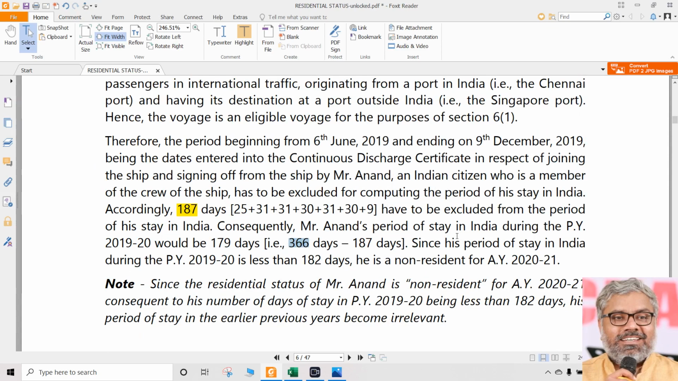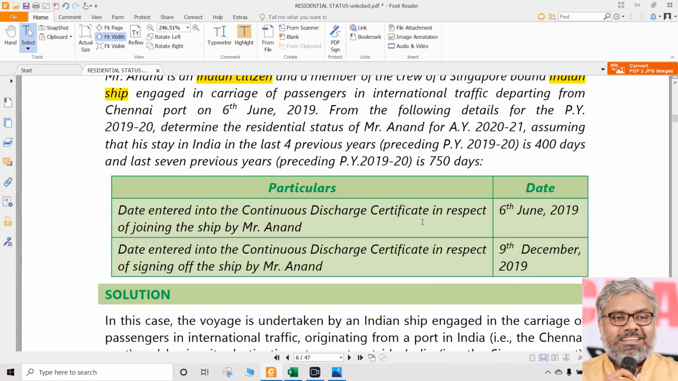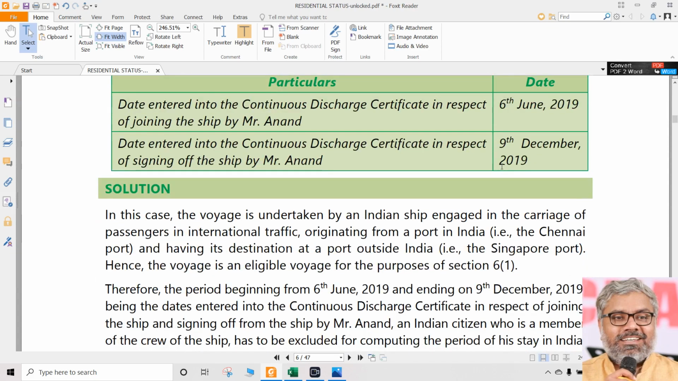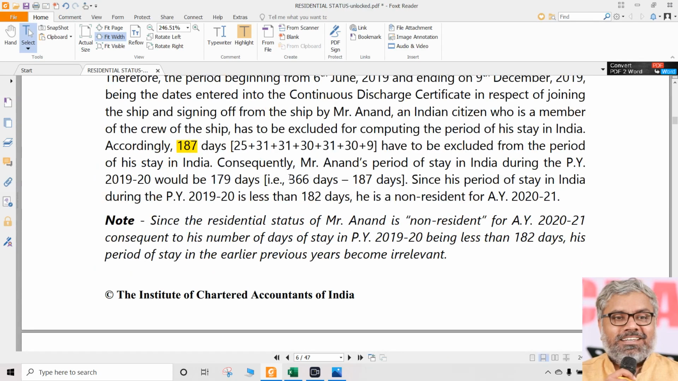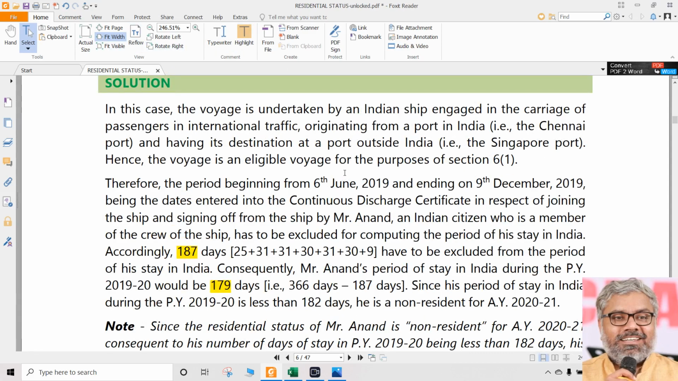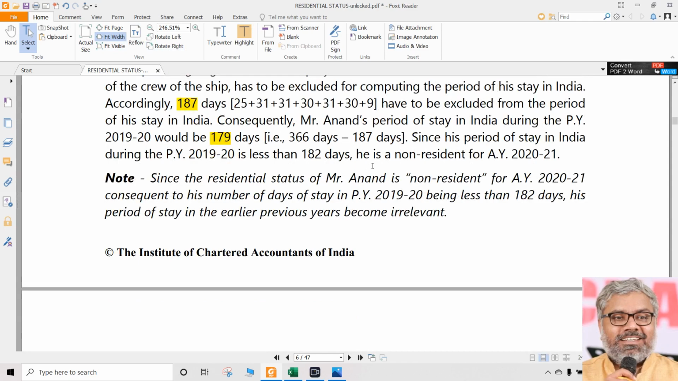366 days we have in this year. Remember that. Why? Because it is a leap year. We are talking about previous year 2019-20. So February is a month where there are 29 days. So instead of 365 days, there will be 366 days minus 187 days where he has stayed outside India, which means 179 days this person, Mr. Anand, has stayed in India, which is less than 182 days.